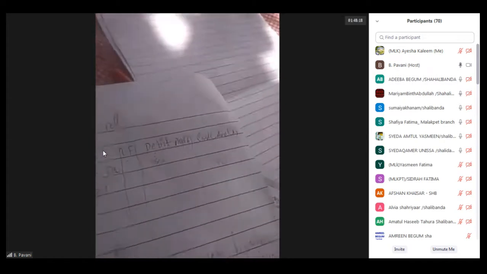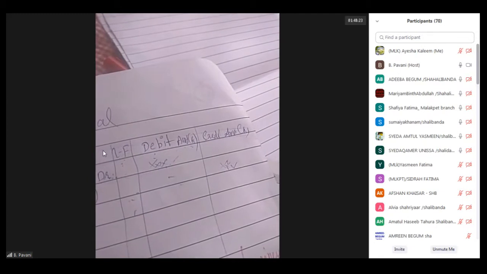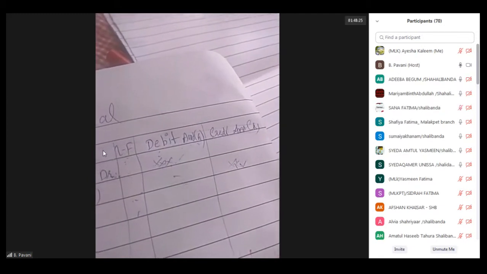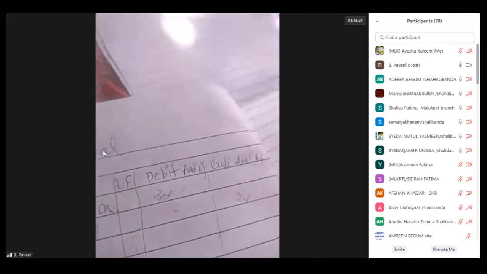Ma'am, to cash account, who is credited? Credit to Capital account. Ram capital account, because Ram is starting the business. Whatever amount is invested into the business is called capital. Right, girls? Any doubt? No, ma'am.